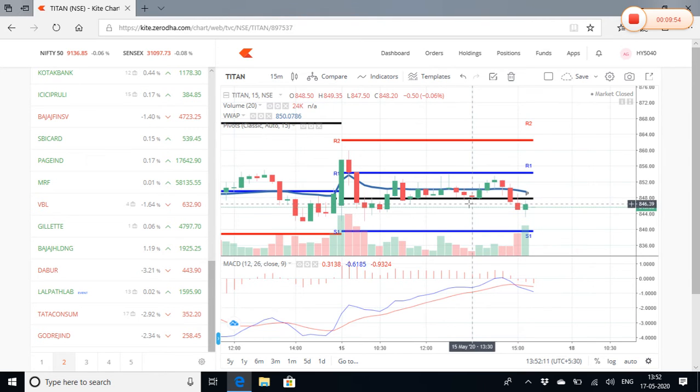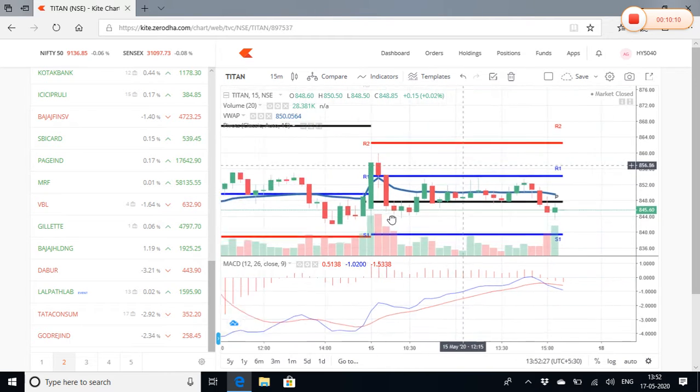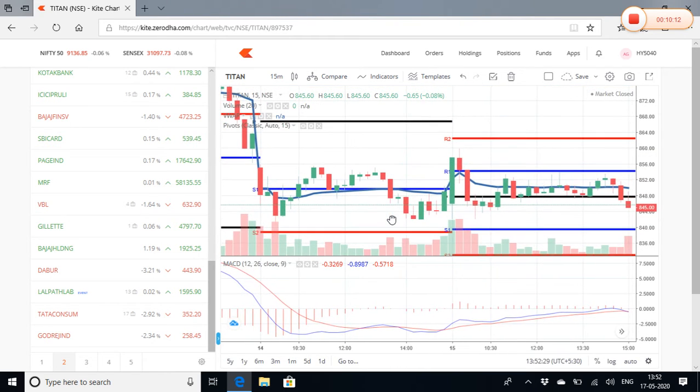This black line is the central pivot point, and as you can see, this candle has clearly breached it. See this, this is the pivot point, and it's breached it. That means there is definitely going to be an up move, and as you can see, this candle has shown an up move.